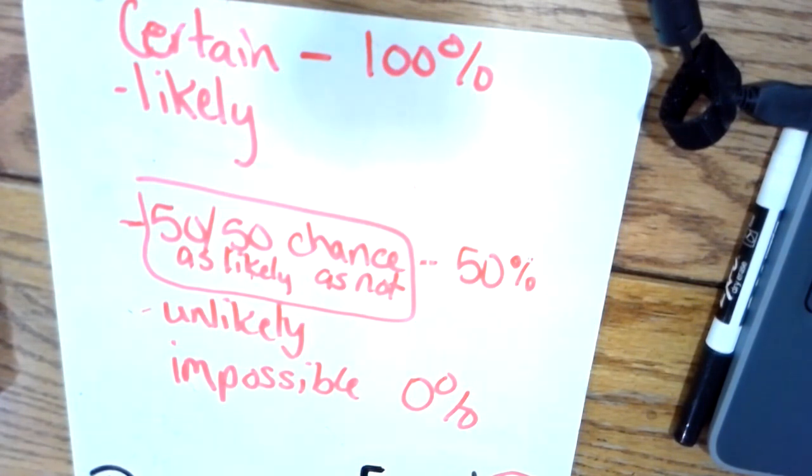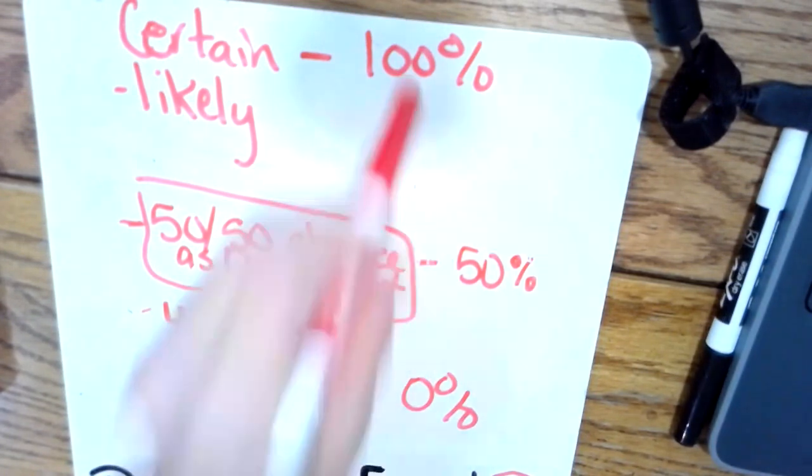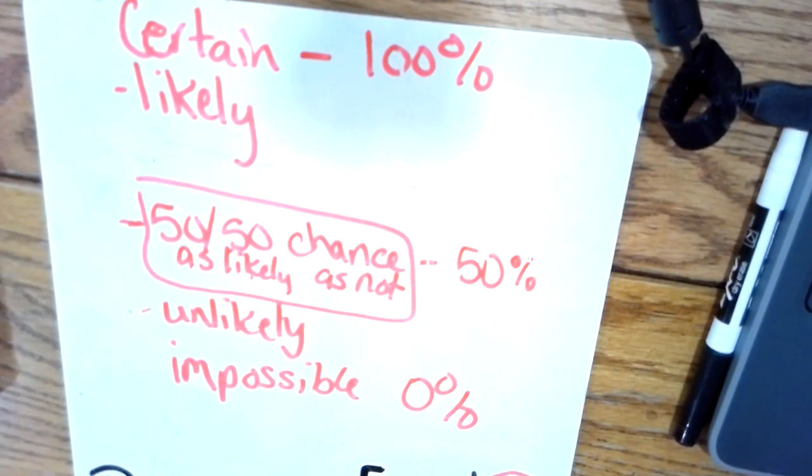So if I said, tomorrow, what's the probability that the moon will turn to cheese? 0% chance. Not going to happen, right? What is the probability that the sun will come up tomorrow? 100% chance, it's going to come up tomorrow. Now, some people say likelihood, but whatever.